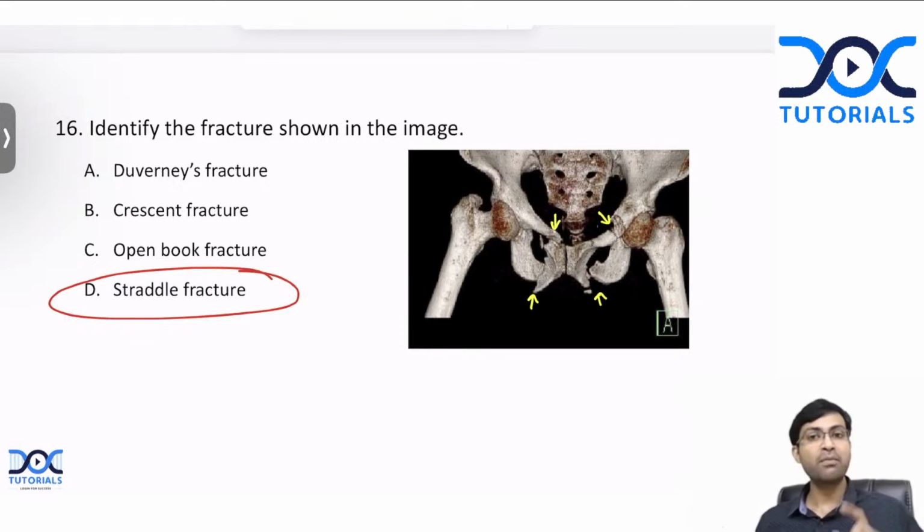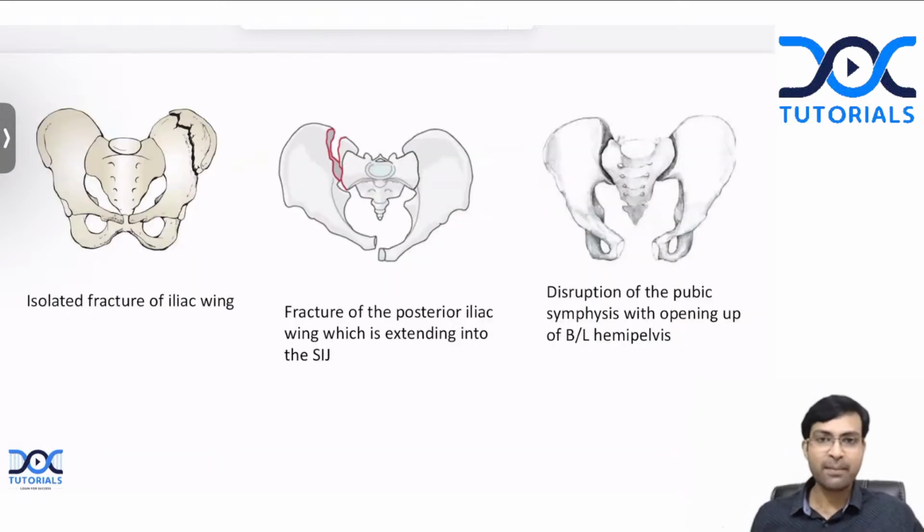So there are many confusing fractures in the pelvis. Any of these can be asked. So remember, bilateral superior and inferior pubic ramus fracture is straddle fracture. What are the other fractures? Sometimes there can be an isolated fracture of the iliac wing here. This is called the Duvernay's fracture.